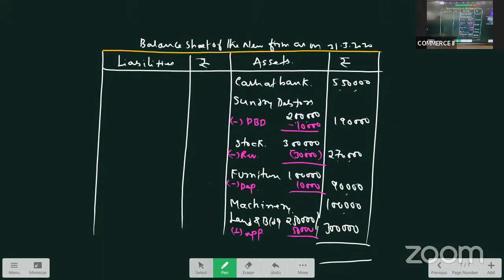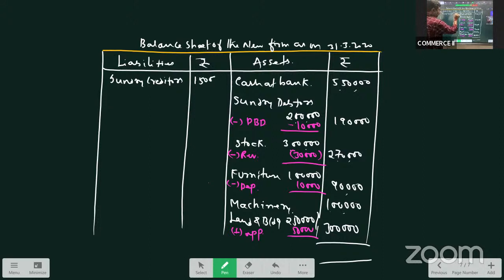What do we have on the liability side? We have sundry creditors, bills payable, general reserve and the capital. So let us start again. Sundry creditors. Sir, what is sundry again? Sundry is the sum of all the creditors. We might have purchased goods from different parties, and those are our suppliers. All those are our creditors. Sum up of all this is called sundry creditors.